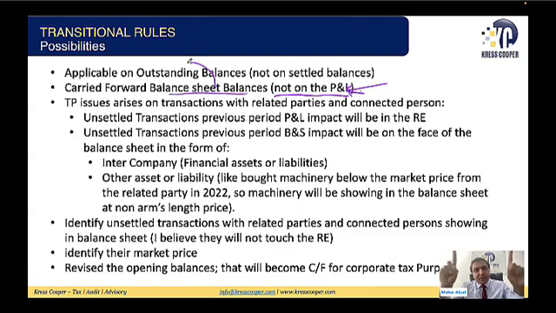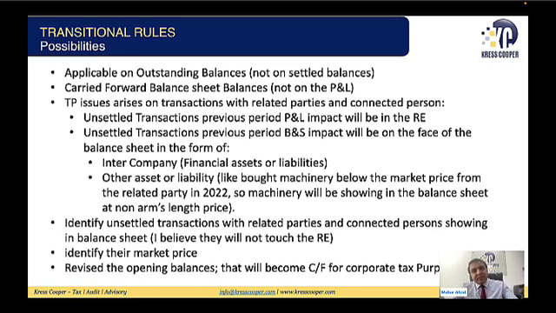There is a possibility if we have a transaction with the related party. So what I was discussing is, we said TP issues arise on transactions with related parties and connected persons. Yes, this is correct. But the law is asking that the closing balance should be carried at the fair value price, the arm's length price. I'm asking, there is a possibility the business had a transaction with the third party. Whenever this transaction was executed, everything was at arm's length, fair value.